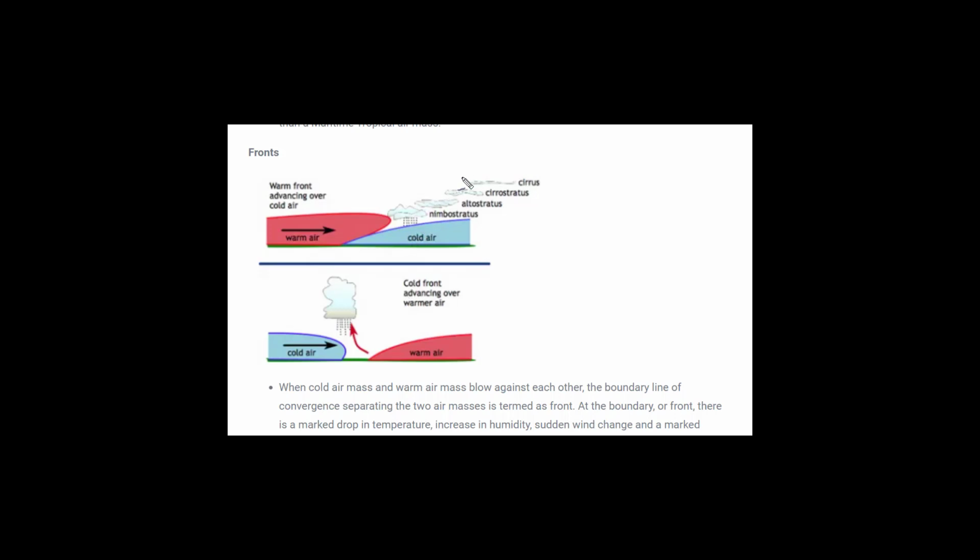So the layer or the boundary where the warm air and the cold air strike, this is the boundary, this is the warm air, this is the cold air. This boundary will be called a front. The front is also a very important concept which we have already discussed in the last chapter. So the boundary at which the warm air mass and the cold air mass strike is called a front. I hope this front is very much clear.